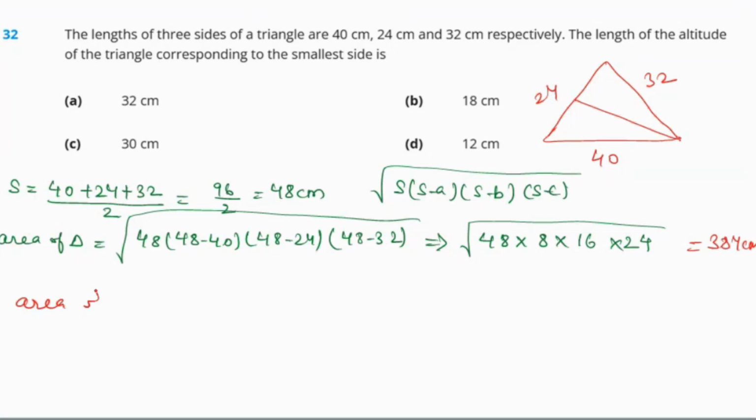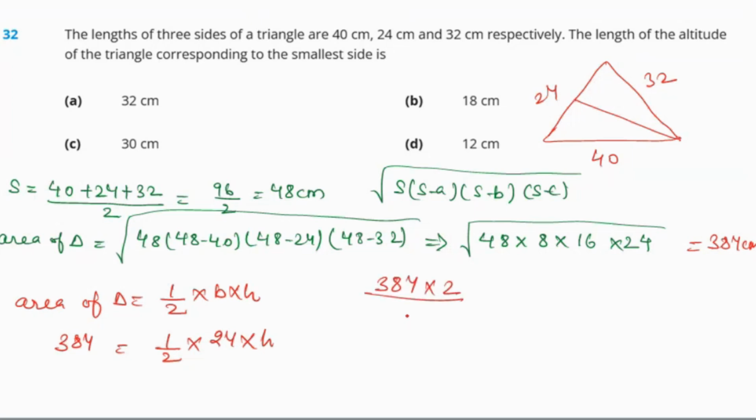Now we know the area of the triangle. We can also find it with the formula half into base into height. Since the area is 384, and this time the base we take as 24, the height we need to figure out. So the rest of the things we take to that side: 384 times 2 divided by 24 gives the height. If we solve it like this, we get 32. So the height or altitude is 32 centimeter. Option A.